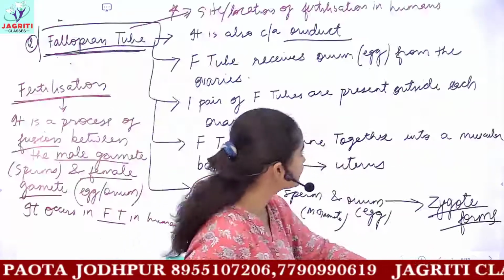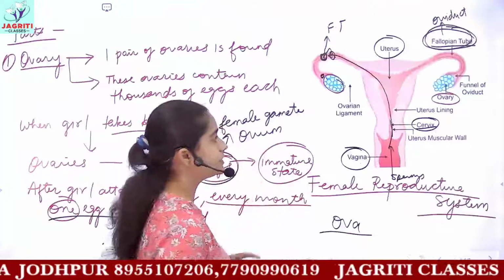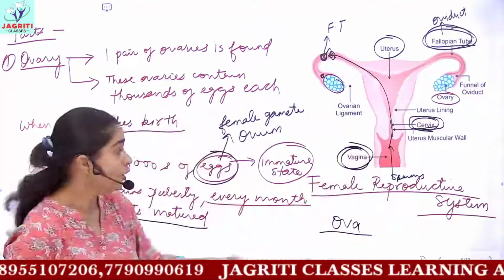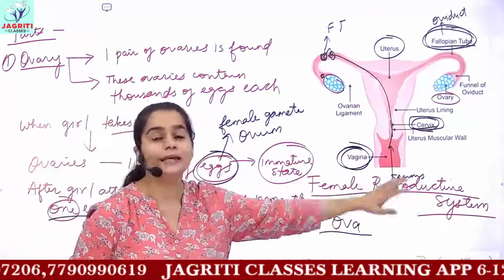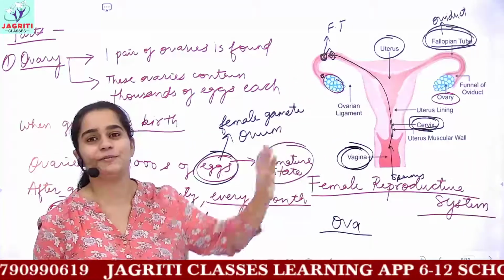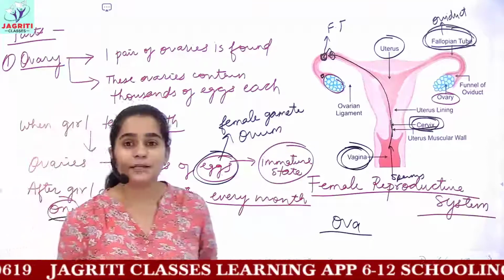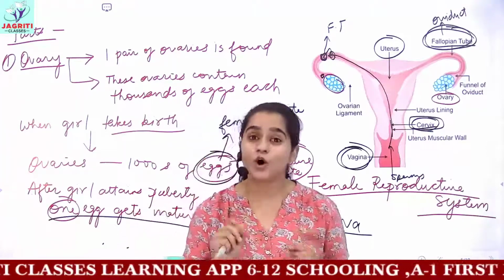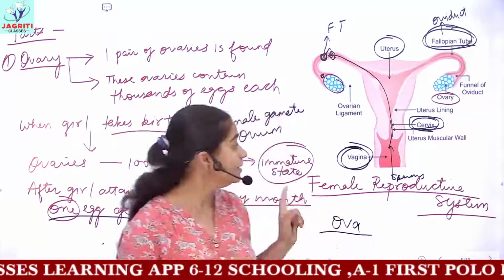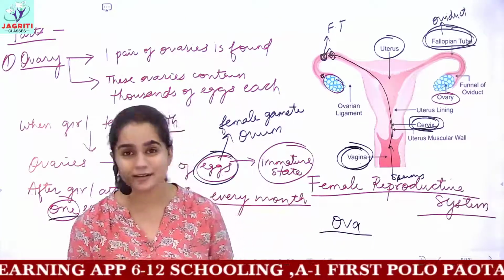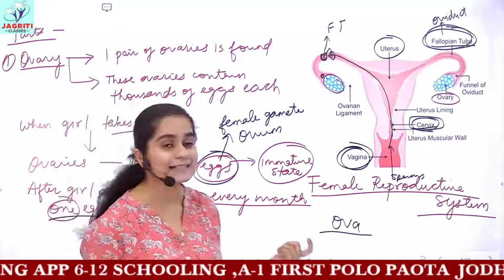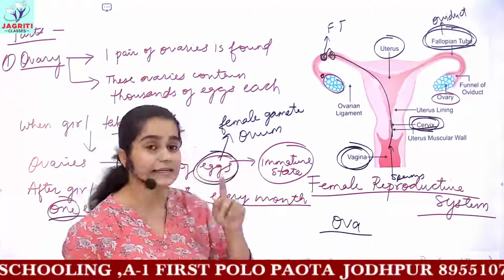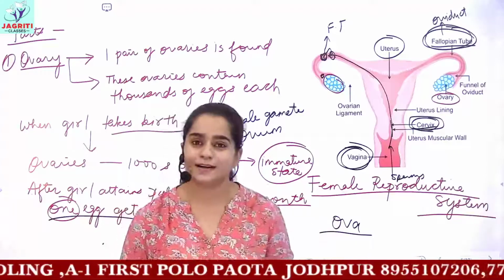So see, we have discussed the different parts of female reproductive system. After this, you should just know the name, that is cervix and vagina. Vagina is the external opening of the female reproductive tract or female reproductive system. This completes the description, the anatomy of male reproductive system with its all different parts and functions, and similarly we have completed the female reproductive system also. So in the next class we will be dealing again with the process of fertilization, and then we will be seeing the further processes which occur in the humans.